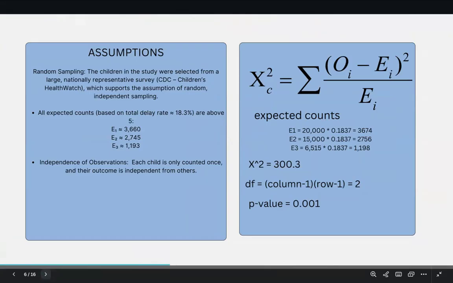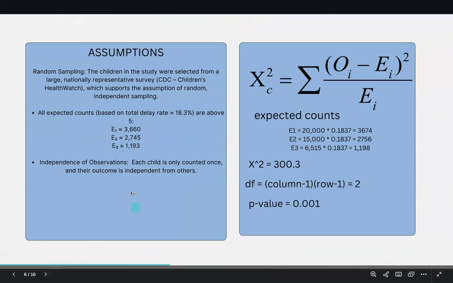So, some assumptions. Random sampling is used. The children in the study were selected from a large nationally representative survey, the CDC Children's Health Watch, which supports the assumption of random independent sampling. Also, all expected counts, based on the total delay rate of approximately 18.3%, are above 5. The expected count of the first one is 3,660, the second one is 2,745, and the third one is 1,193. There's also independence of observations. Each child is only counted once, and their outcome is independent from others.